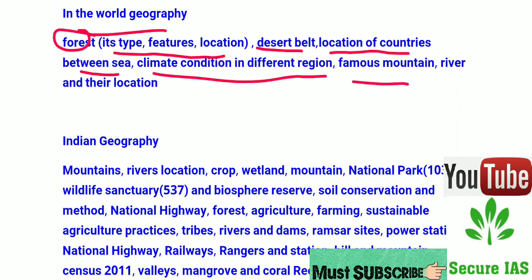Famous mountains like Everest, K2, Kanchenjunga. These things you should know. Rivers and their location. You have to know about the major rivers of the world and also of India, like Indus, Ganga, Brahmaputra, etc. Now move to Indian geography.